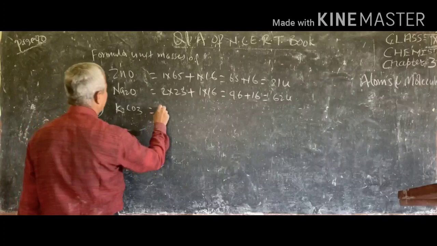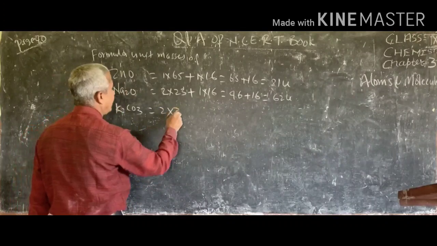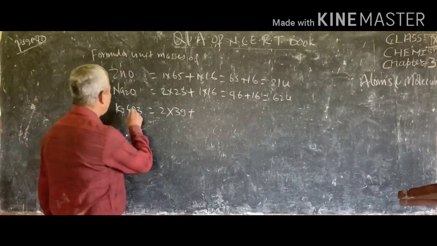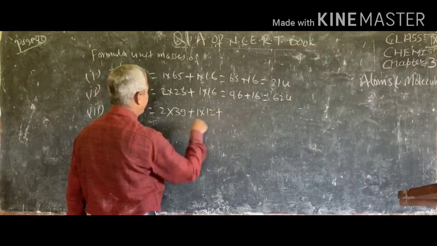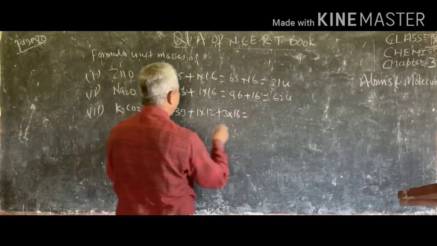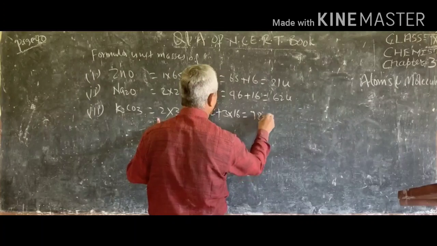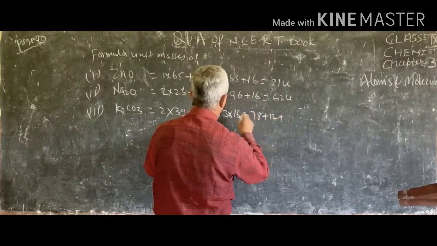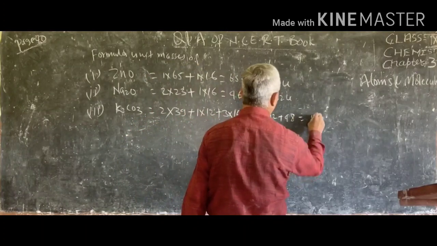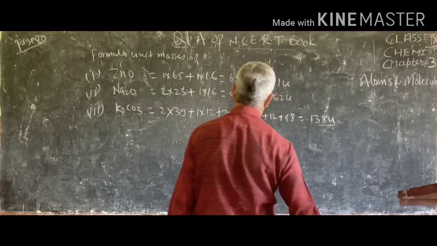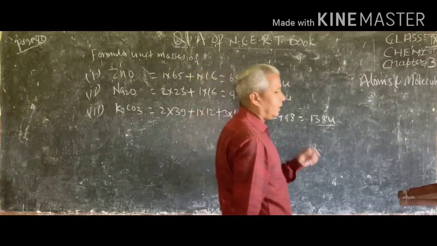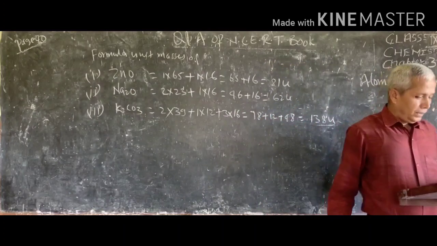So this is 2 into 39 because the atomic mass of potassium is 39, plus 1 into 12 for carbon and 3 into 16 for oxygen. So it will become 78 plus 12 plus 48. So this will be 60 plus 78, 138U.